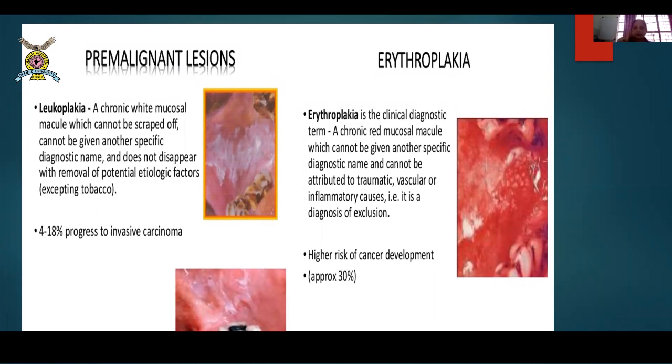These white patches can again be of two types. One is like a map, plain and looking like a map has been drawn. And the second is submucous fibrosis. In that, classically you feel fibrosis or thickness, a thickened white portion, rough to the touch. Okay, so that is very classical of submucous fibrosis. Now these are very pre-malignant conditions. So submucous fibrosis is something which we need to worry about.